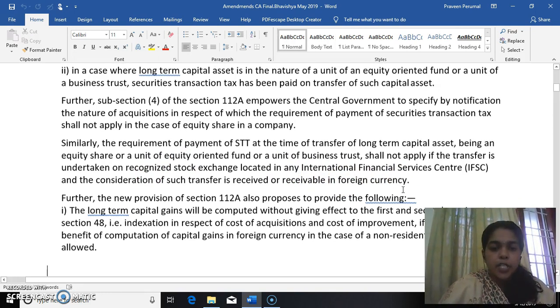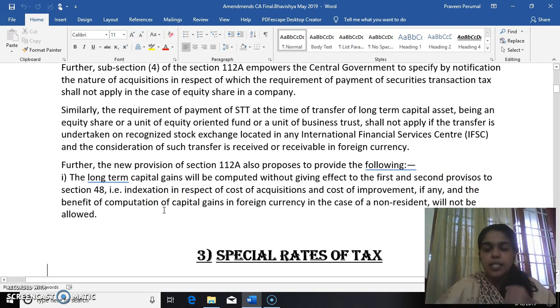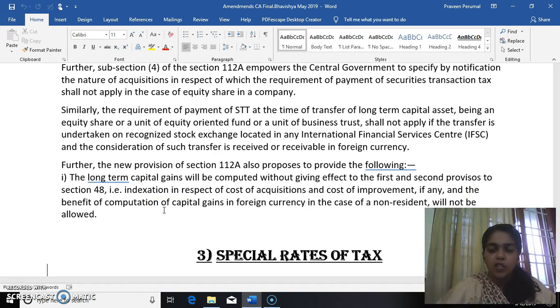Now, the new provision proposes to provide the following. This is a summary. Long-term capital gain will be computed without giving effect to the first and second proviso of section 48, that is, indexation benefit is not given. What is indexation? Normally it is given in respect of cost of acquisition and cost of improvement, if any, and the benefit of computation of capital gain in the case of non-residents will not be allowed. So the point is that indexation benefit in the case of cost of acquisition and indexation benefit in the case of cost of improvement, both are not given to this particular 112A calculation.